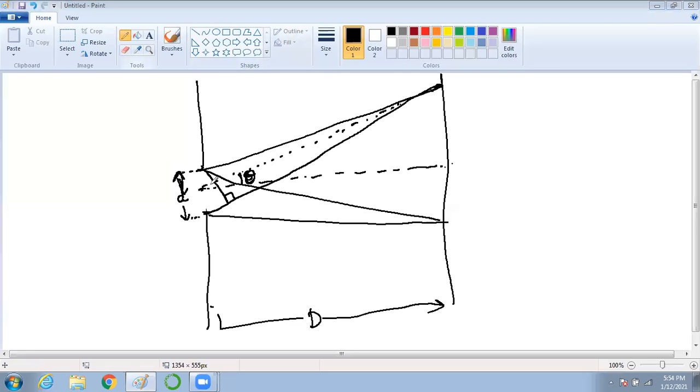So clear? This is basically the width of the slit, A. Here we are not talking about any difference, we are only talking about the width of the slit. And this is forming 1D here, dark, and here again 1D, and in the middle you have the central maxima. The distance between the 1D and the central maxima is lambda by A. Similarly, the distance on the other side is lambda by A. We'll see how it happens.